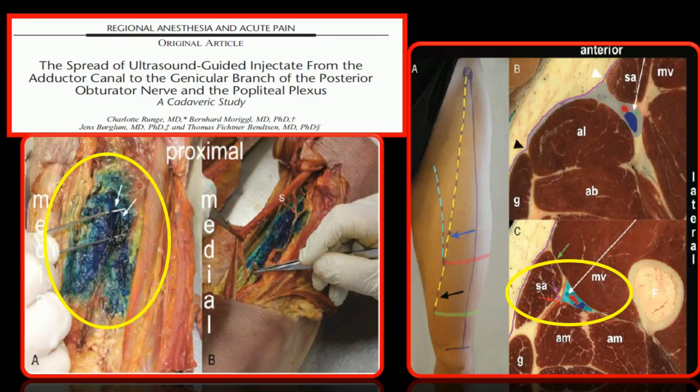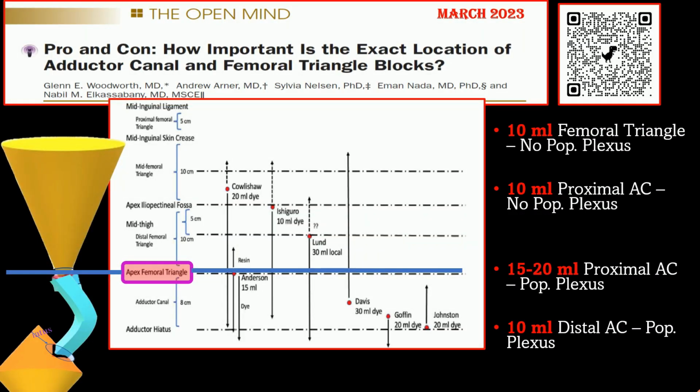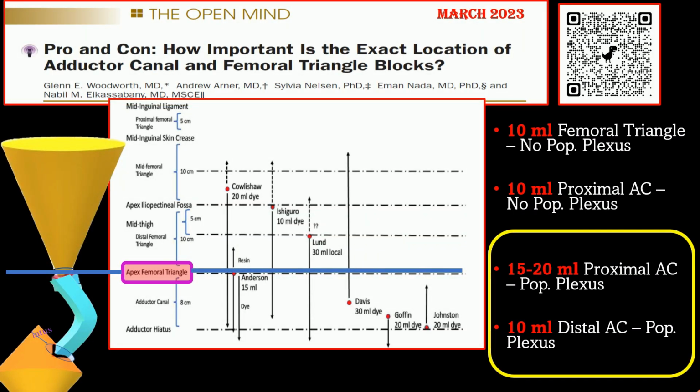In contrast, dye injected into the femoral triangle remains confined under the sartorius muscle without reaching the popliteal region. The volume of the drug and injection site significantly influence the extent of the spread into the popliteal region. Injecting 10 ml of drug into the distal adductor canal can involve the popliteal plexus, whereas a higher volume of 15 to 20 ml is required for the proximal adductor canal to achieve the same effect.